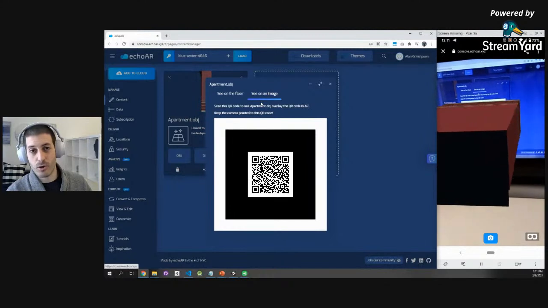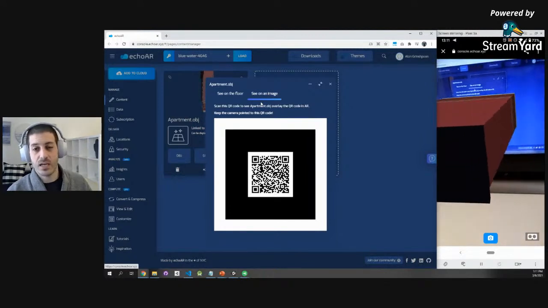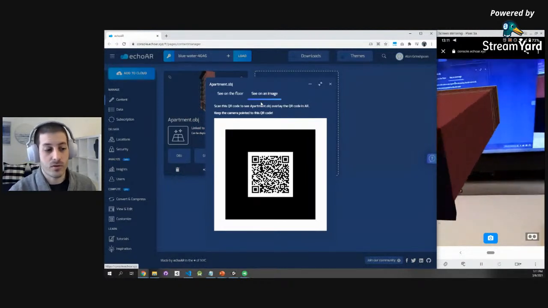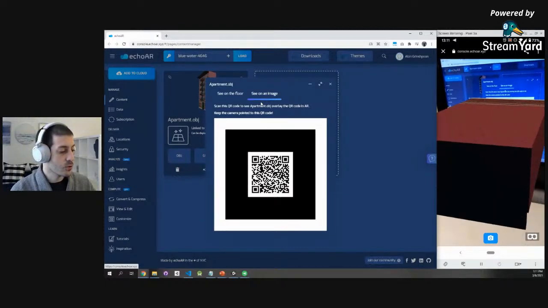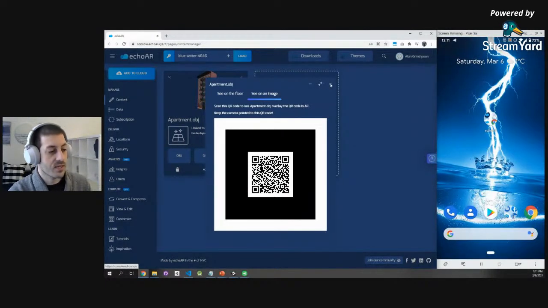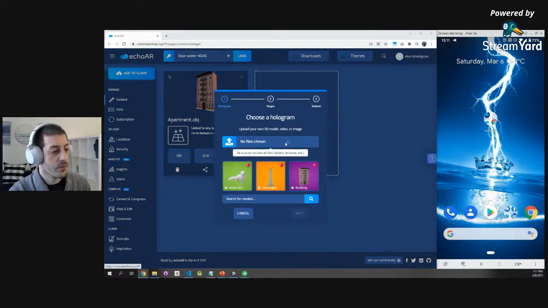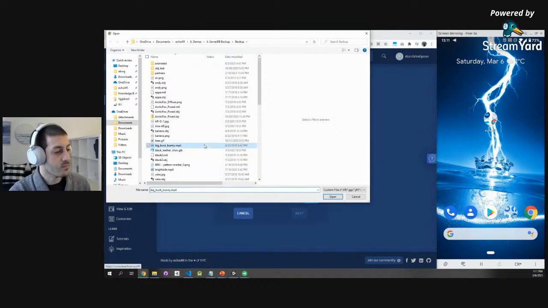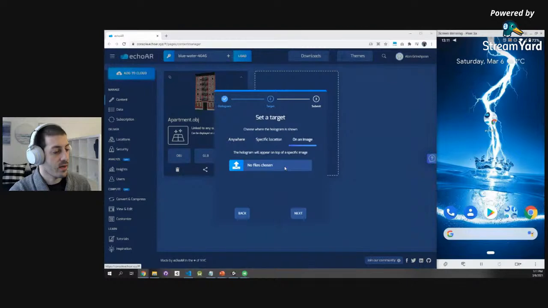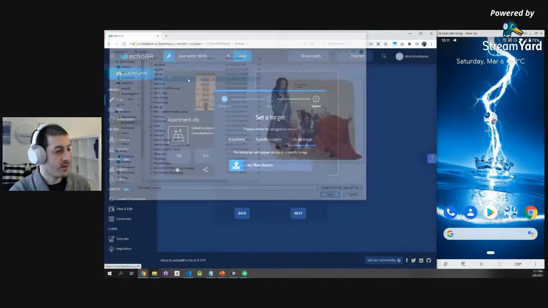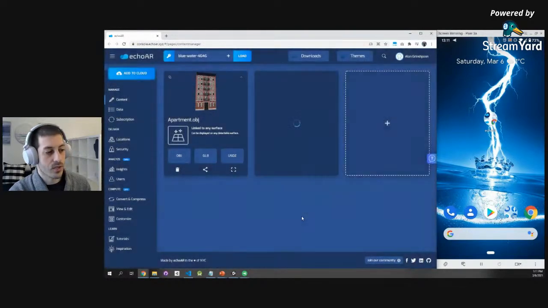This image, instead of the QR code, could be anything you want. It could be a magazine, it could be a business card, and you overlay it with videos of yourself talking about you. Super, super cool stuff. So let's maybe see that. I'm going to upload a video right now. I'm going to use a file. And I'm going to throw in an image target. So let's try that. I'm going to throw in just a random image that I have on my computer. Same process occurs, but now we're converting and compressing the videos and images as opposed to the 3D.